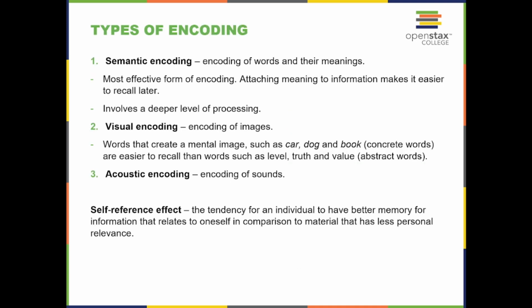Types of encoding. Semantic encoding is the encoding of words and their meanings. It is the most effective form of encoding. Attaching meaning to information makes it easier to recall later. It involves a deeper level of processing.